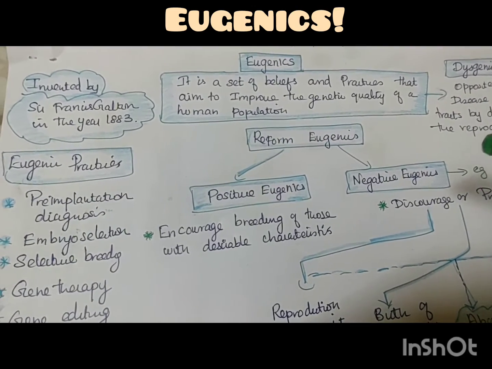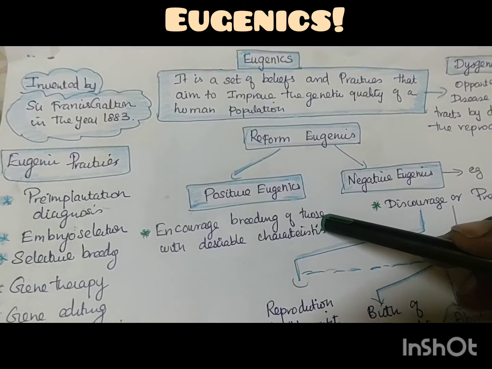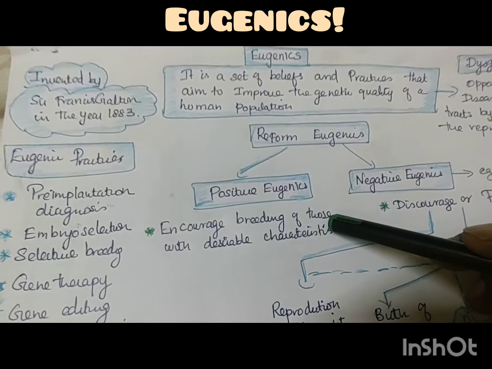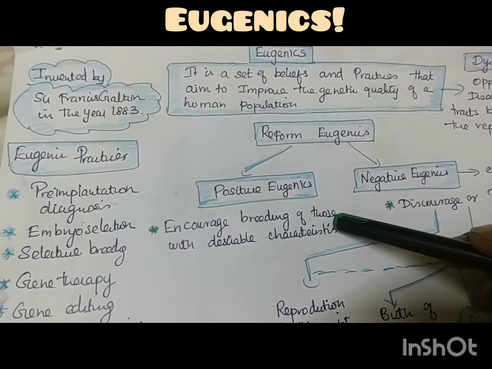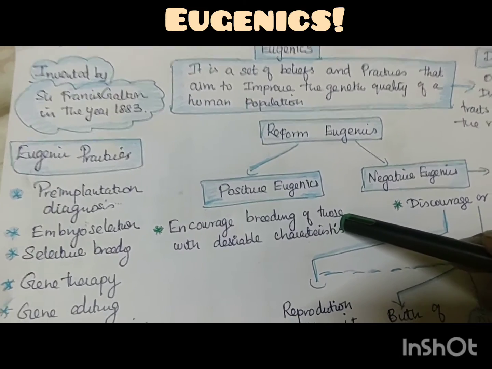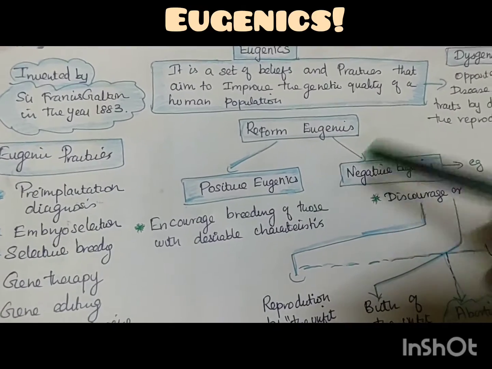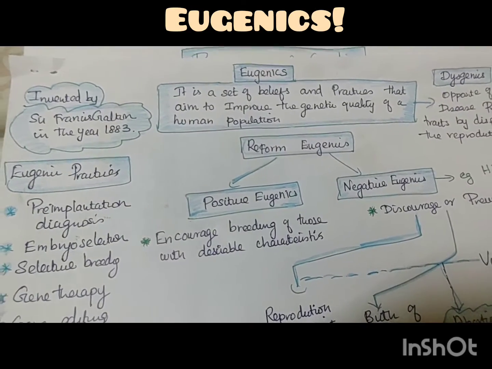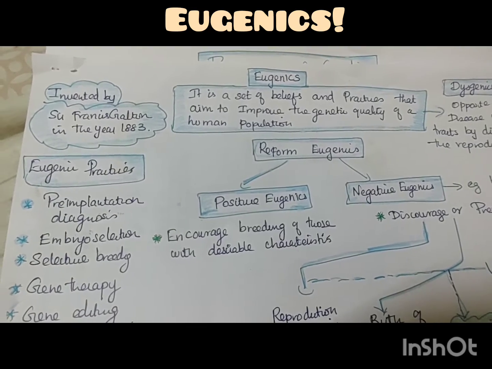For example, if you take the world human population, everyone believes that Jewish people are very beautiful and very intelligent. Out of 100 scientists who got a Nobel Prize, 90% are Jewish people. Even the Old Testament of the Bible tells that the Jewish people were blessed by God and they were multiplying so much.